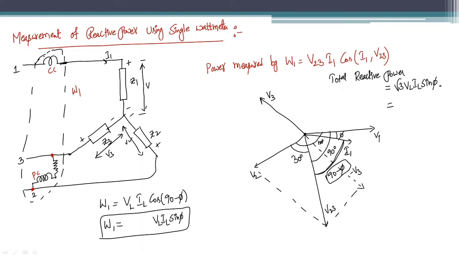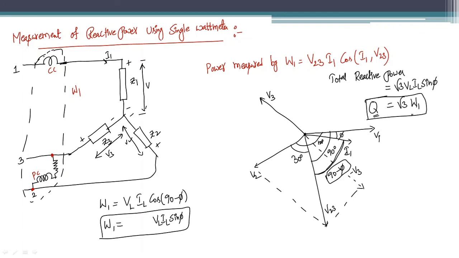So in place of VL IL sin phi, if you substitute W1, you will get the total reactive power Q. What is the meaning of this? When you connect a wattmeter like this, by placing a current coil in one of the lines and pressure coil in between any two lines, the reading which we obtain is VL IL sin phi. By multiplying the reading with root 3, you will get the total reactive power.